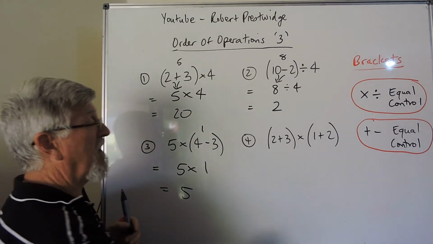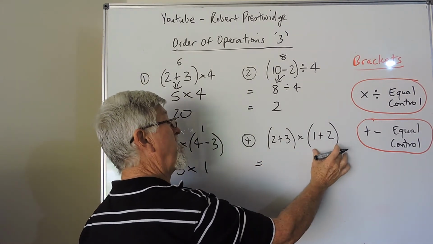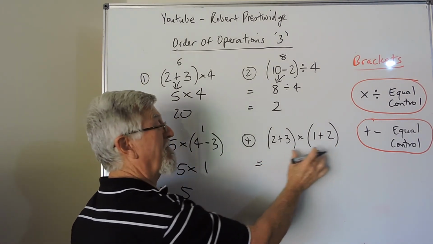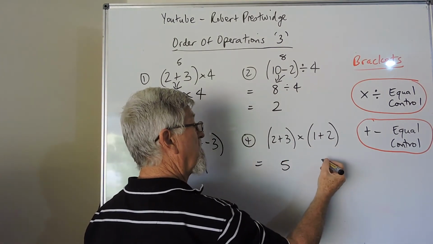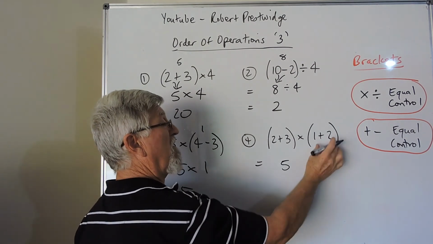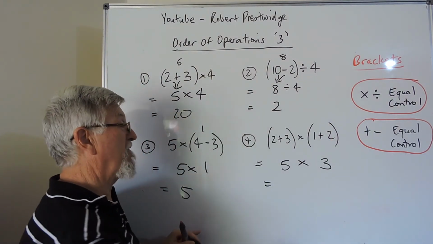Last one, without going too complicated, 2 lots of brackets. Me first, no, me first. So you can look at both lots and say, what am I going to do first? Well, this one ends up being a 5, and this one ends up being a 3, because 2 plus 3 is 5, and 1 plus 2 is 3. Then we can do the multiplication, and we have 5 3s are 15.